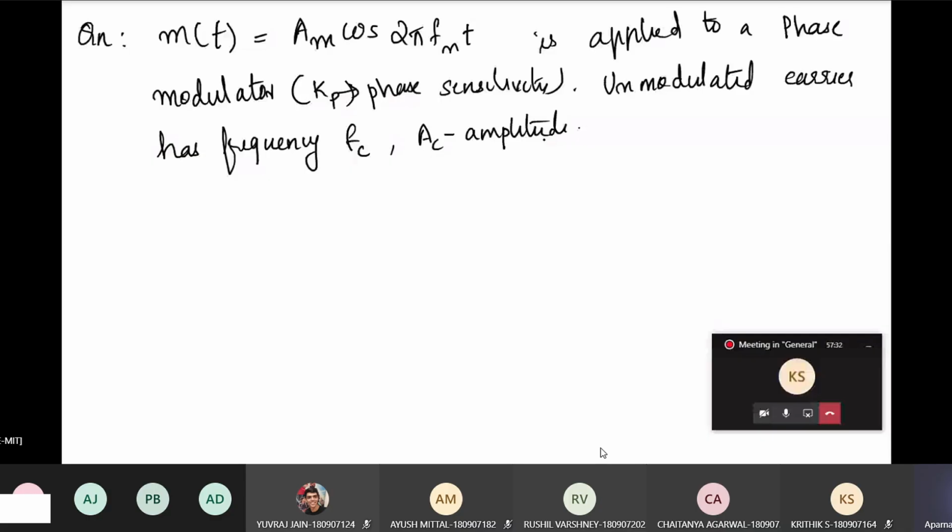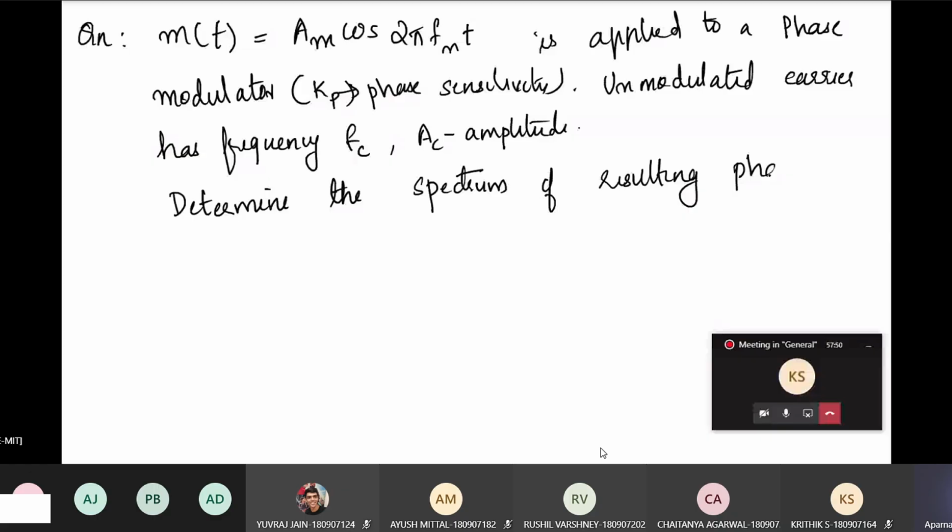Determine the spectrum of the resulting phase modulated wave.